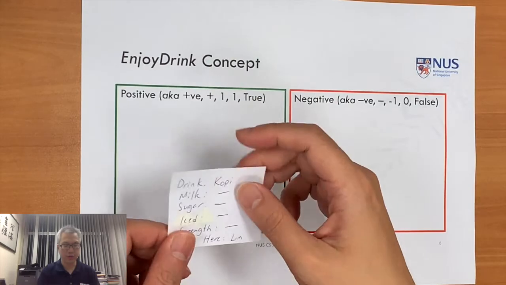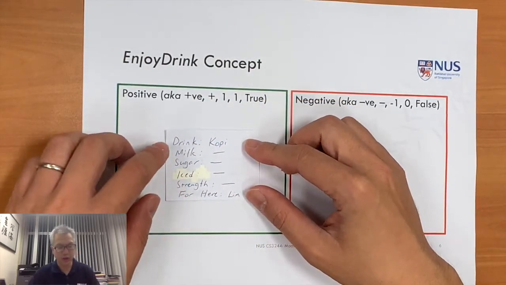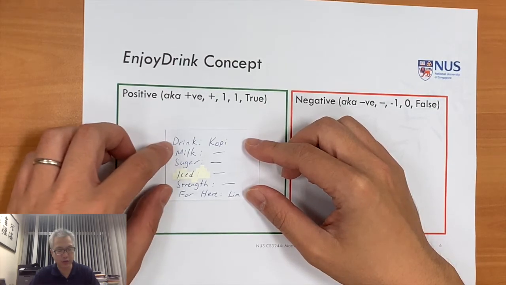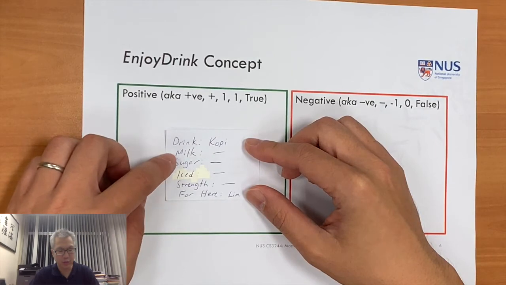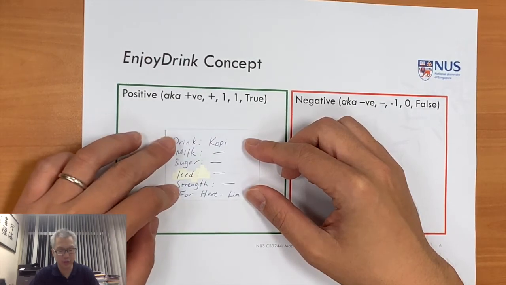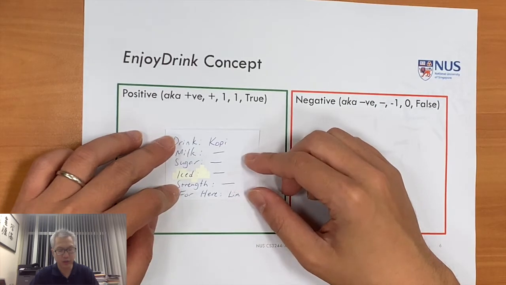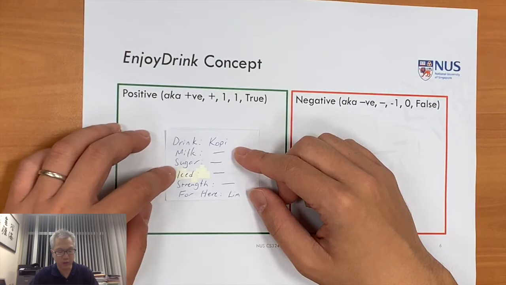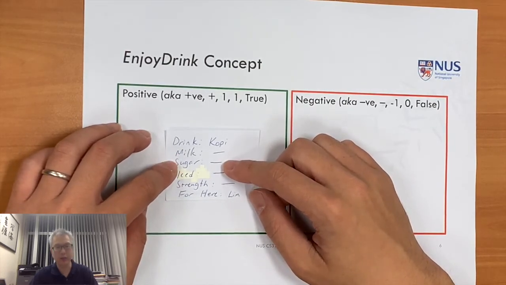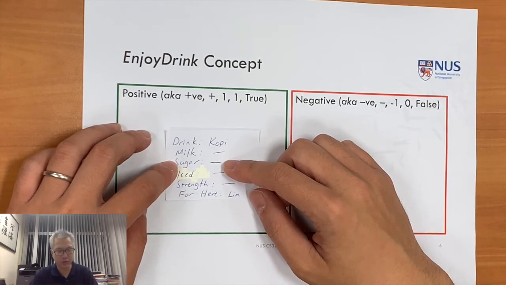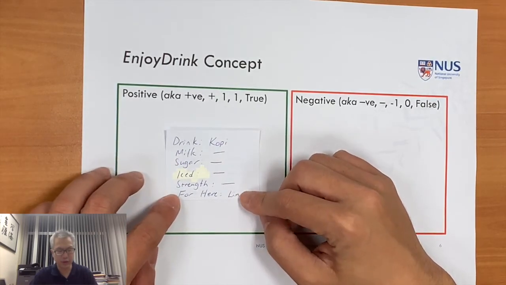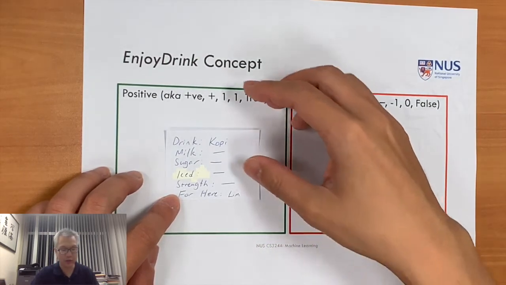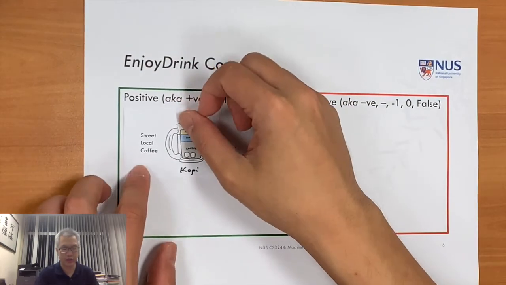And if we were to turn to the back of this, then we would say, okay, we're going to describe that particular drink as having certain attribute values. So our drink is coffee, that's what is specified. Our milk, sugar, ice, and strength we didn't mention. Those are particular value attributes that we've set. As we'll see later, we don't take all of these values, especially we're not going to talk about the sugar as being blank. It's either going to be extra sugar or no sugar at all. Okay, and we've also set the final attribute as having here, so living, which means to drink. Okay, we're going to say this is a positive instance, right?